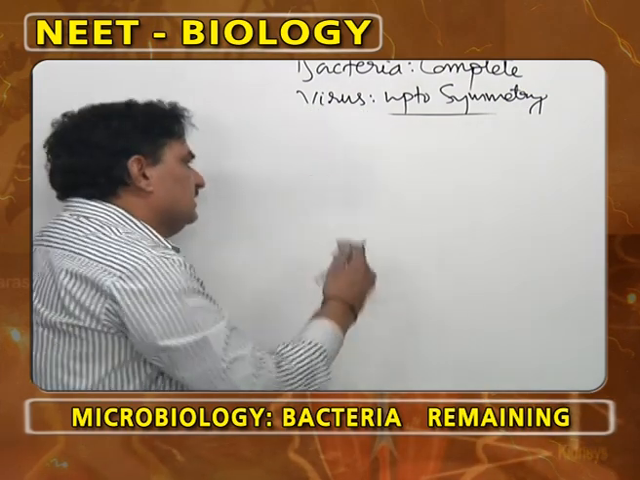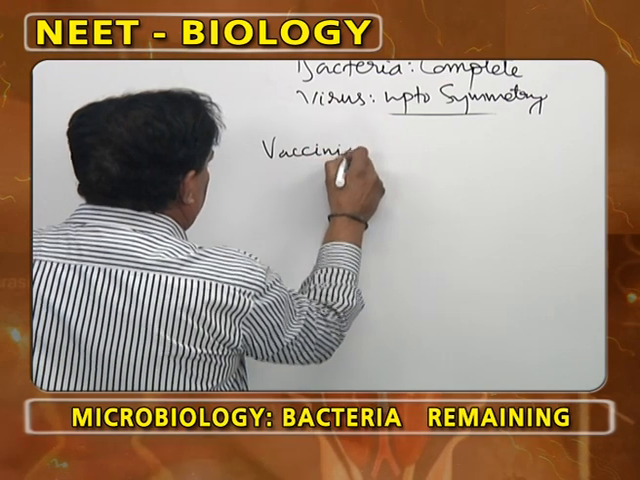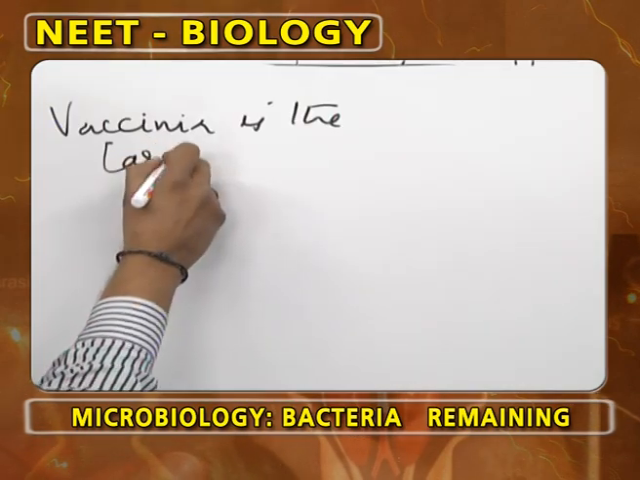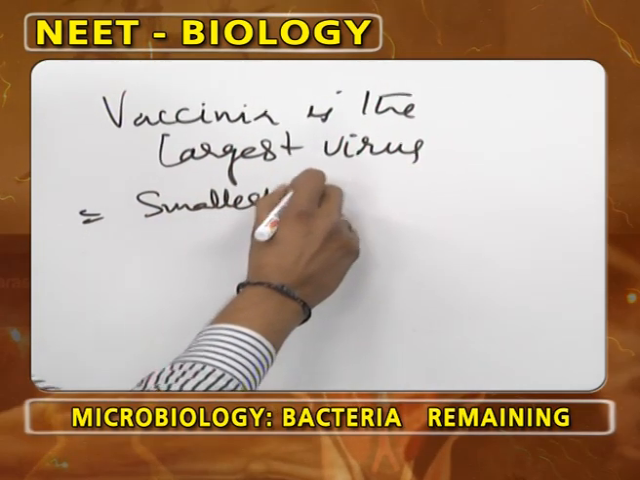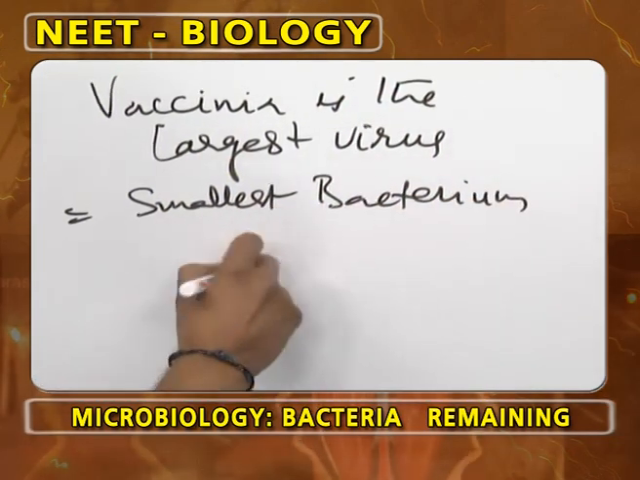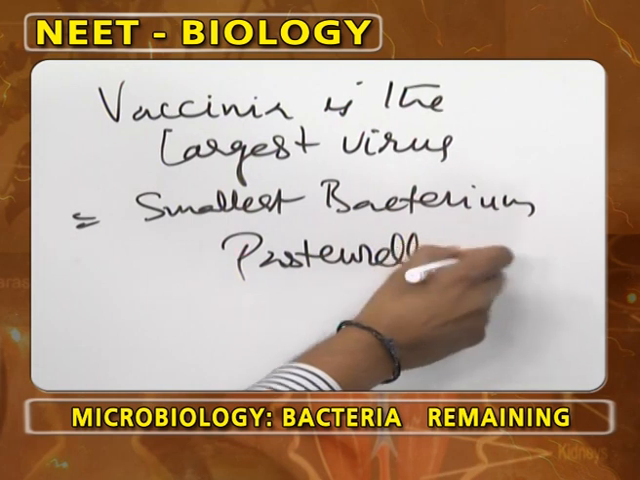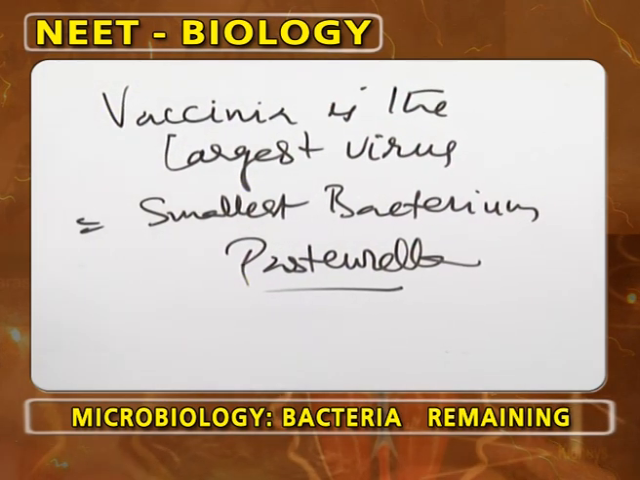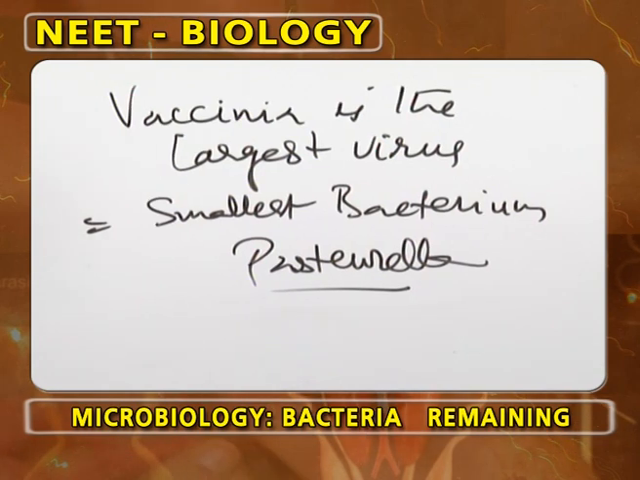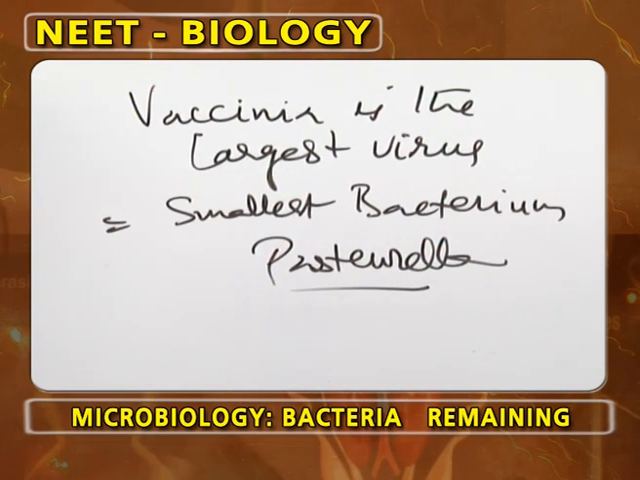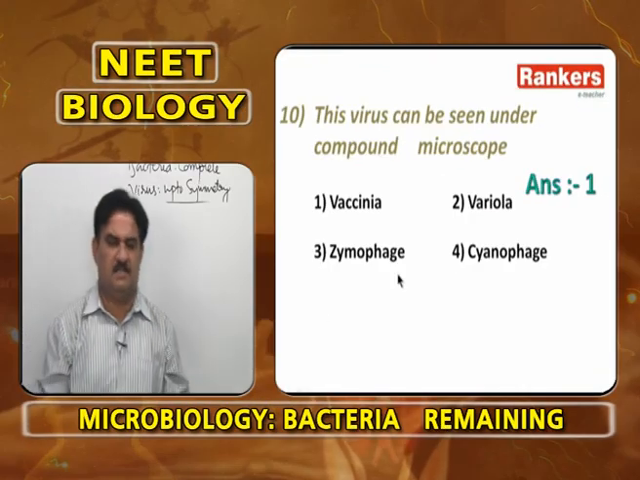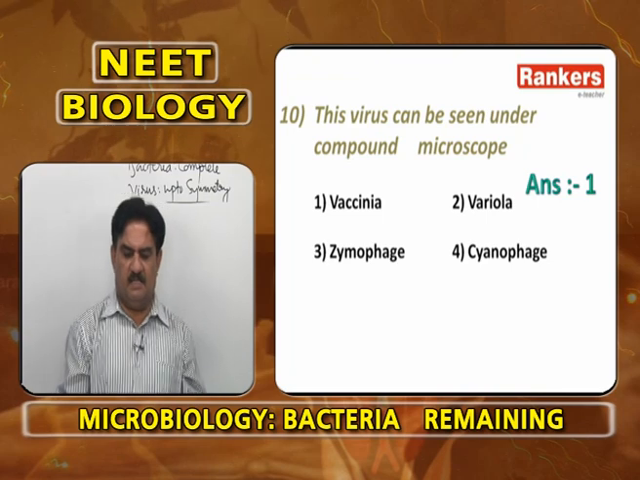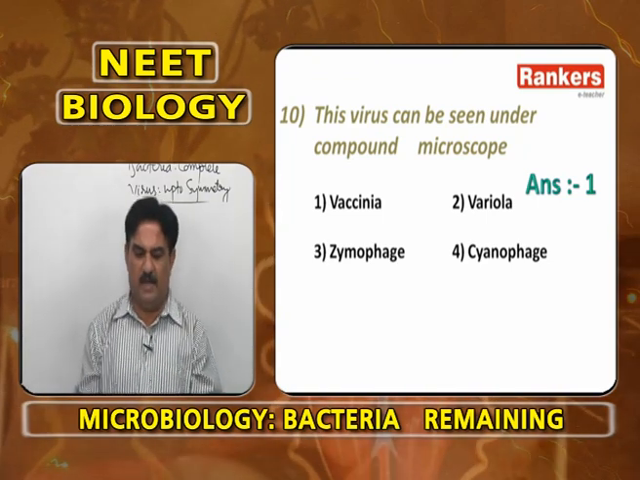So, vaccinia virus is the largest virus, but it is equal to the smallest bacterium called Pasteurella. Pasteurella pestis is regarded as the smallest bacterium. The largest virus, vaccinia virus, is almost equal to the smallest bacterium, Pasteurella. Because variola, zymophages, cyanophages are very small in nature, the virus that can be seen under a compound microscope is vaccinia virus.